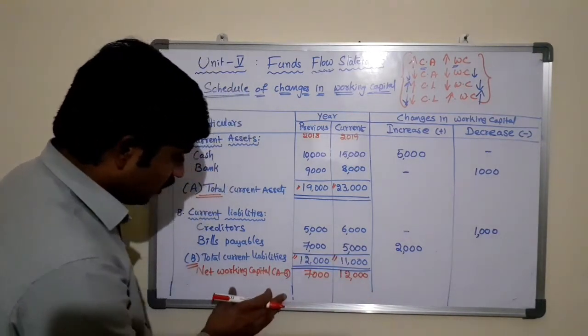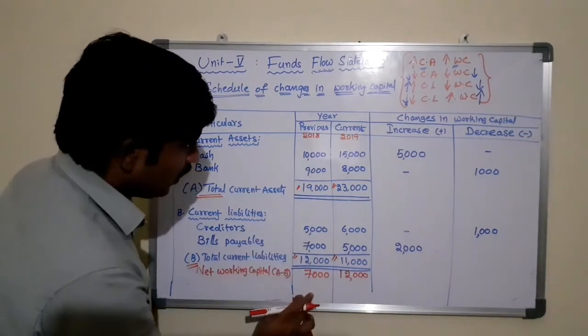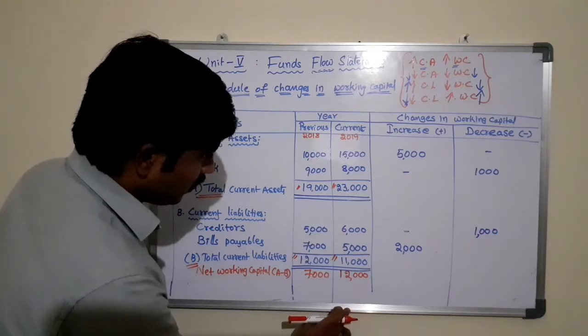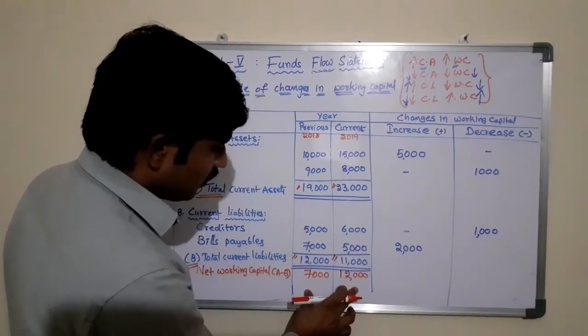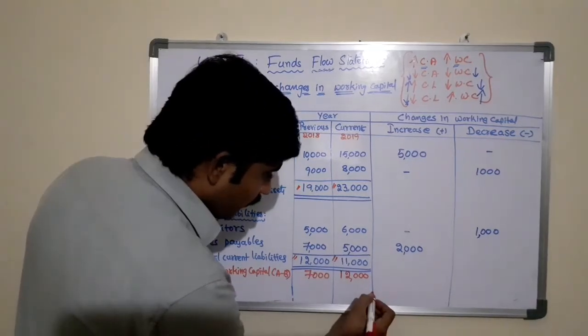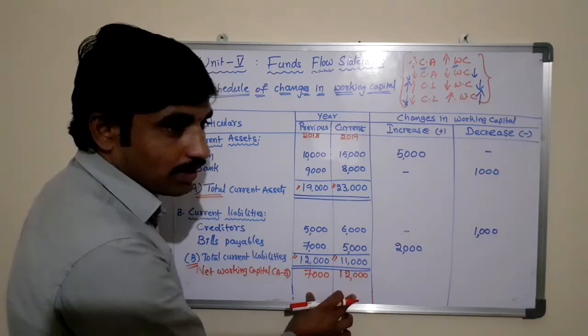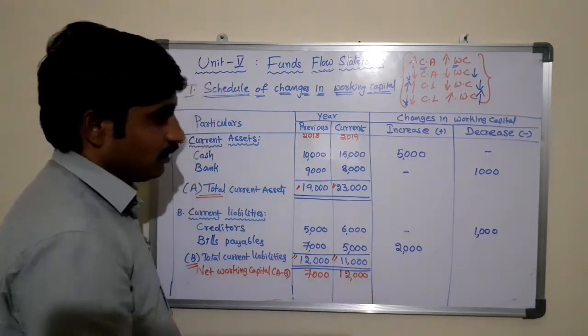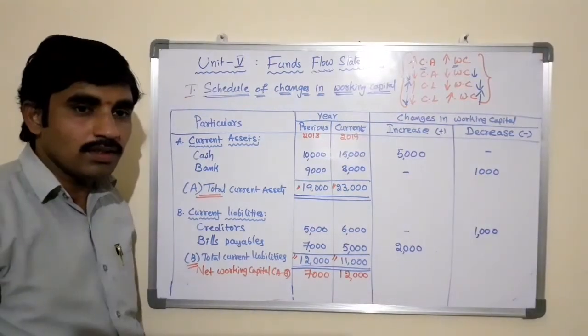Right? So now we found the net working capital for the year 2018 as well as 2019. By observing these two figures, we find that there is an increase in net working capital. This is the purpose of preparing the statement of changes in working capital.